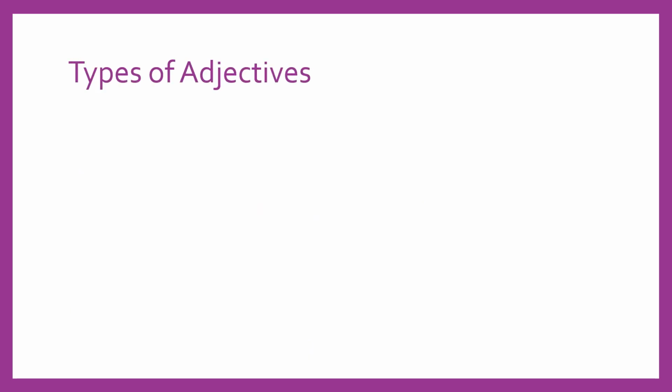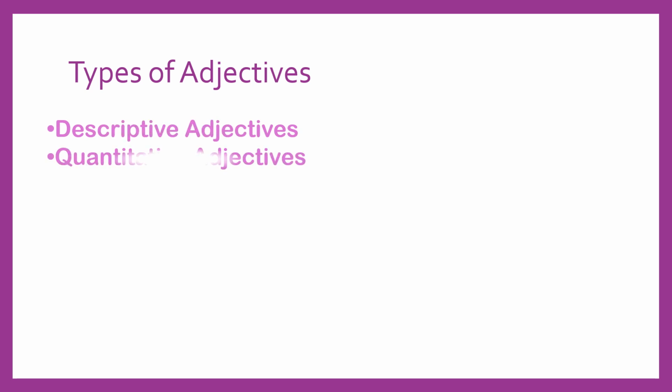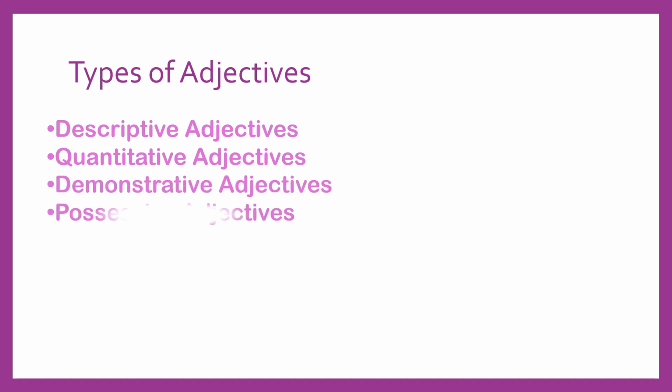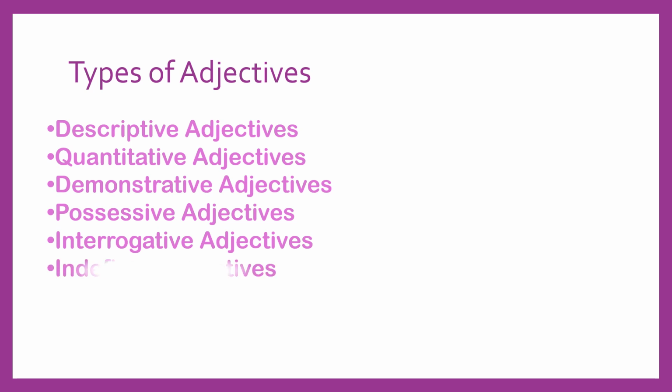Types of adjectives. There are many types of adjectives: descriptive adjectives, quantitative, demonstrative, possessive, interrogative, indefinite, articles. So for now, let's learn their names and then I'll make a separate video to explain each one of them for you.